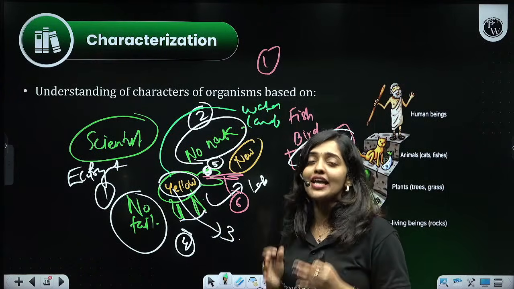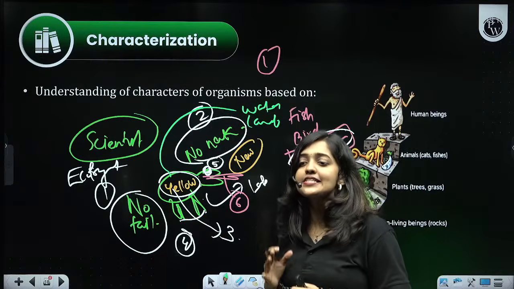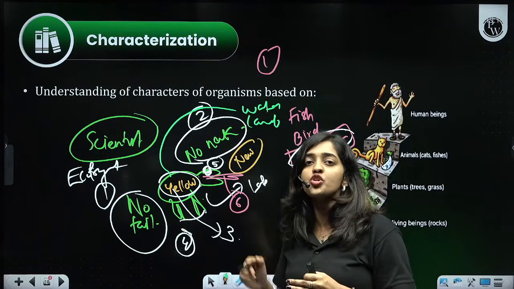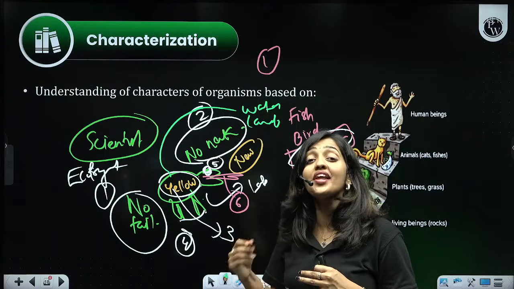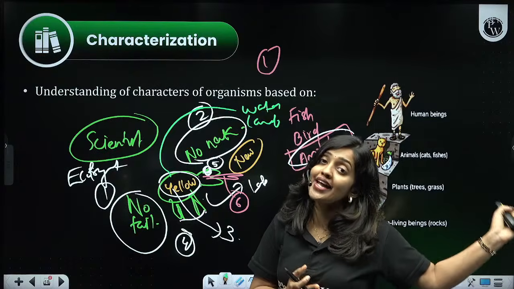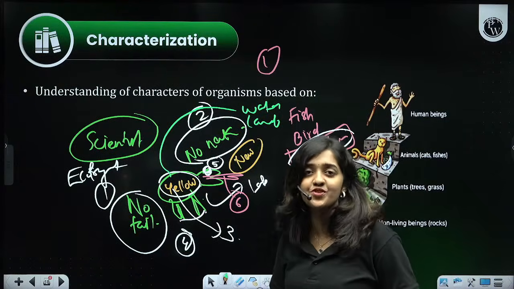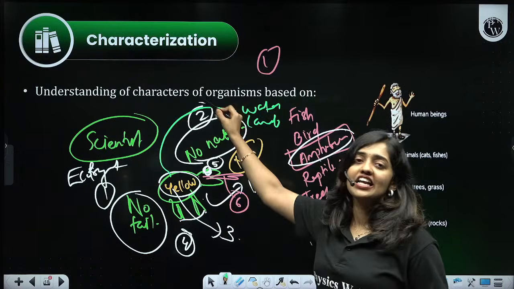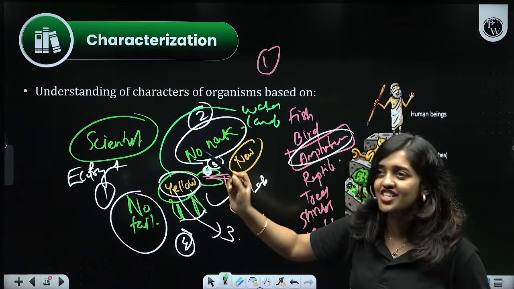So whenever a taxonomist, a scientist, is about to identify a new organism, he or she will note down all the characters of that organism and compare these characters to the existing group of organisms, right? And this process of taxonomy is actually known as characterization. So what is characterization?